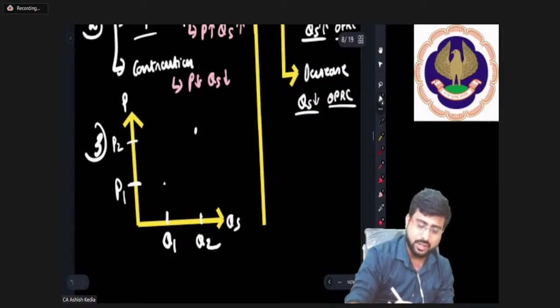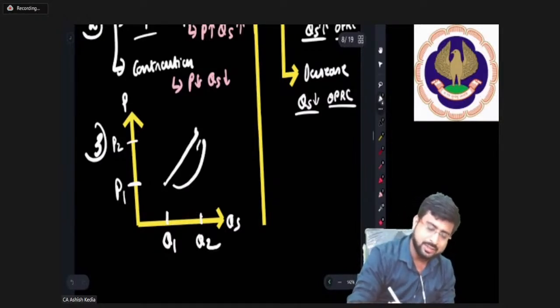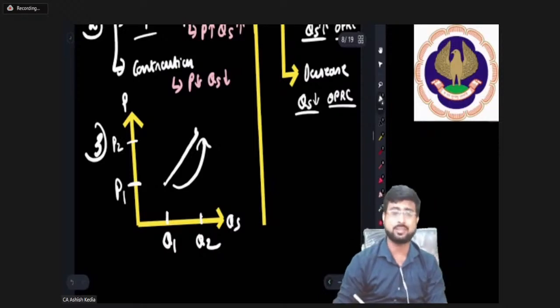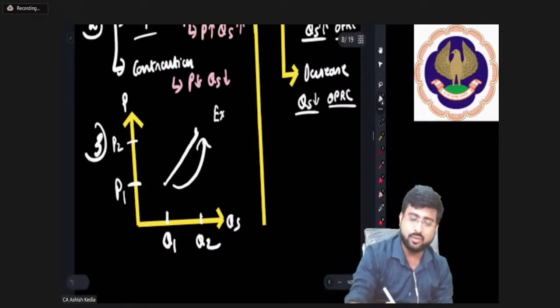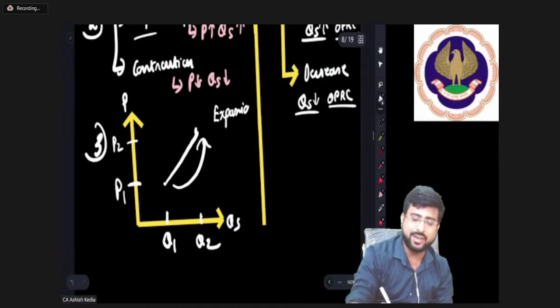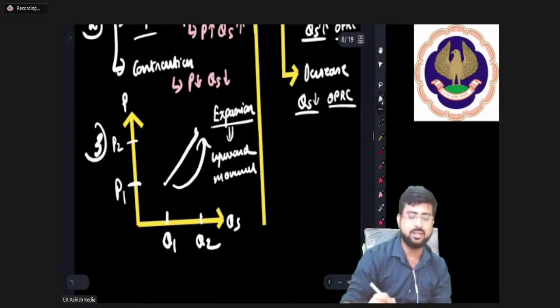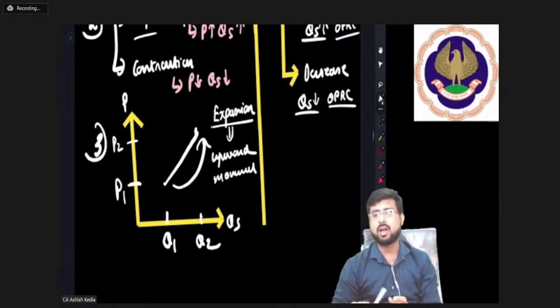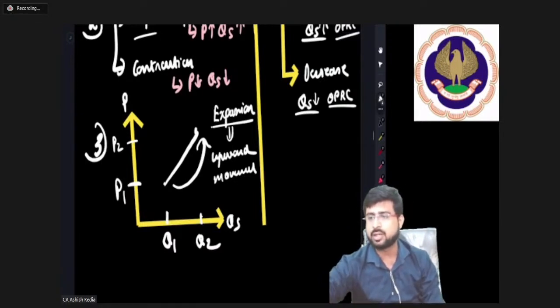So my dear friends, as you can see, when I join both, there is an upward movement. So yes, please remember, in case of expansion, there is upward movement along the same curve.